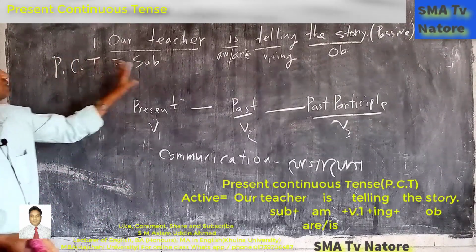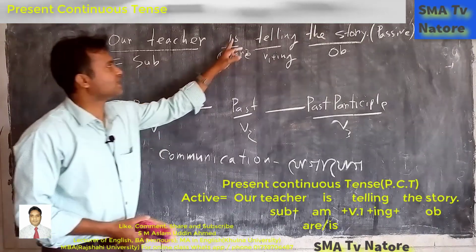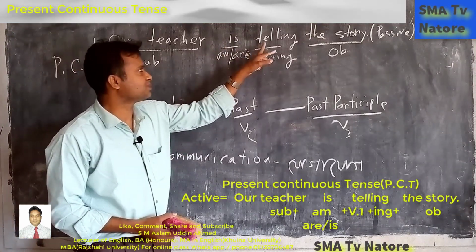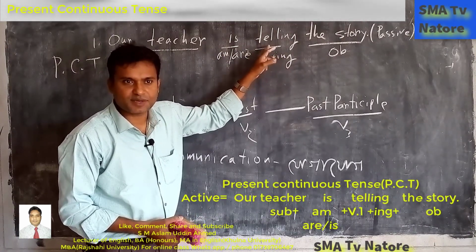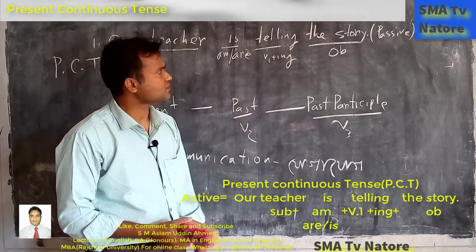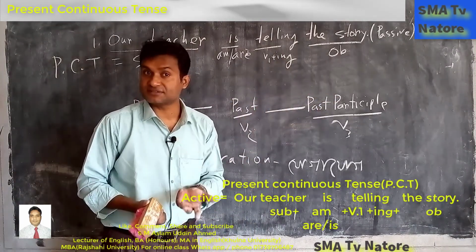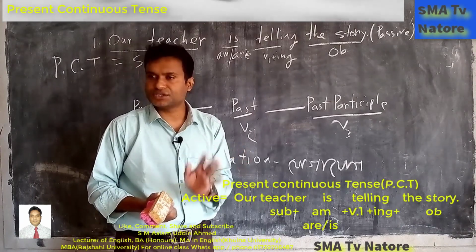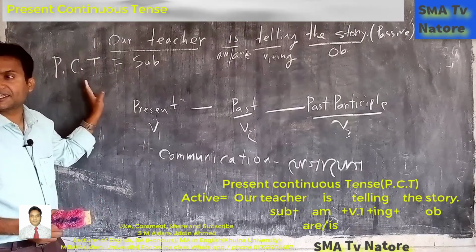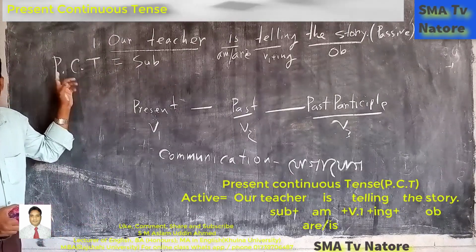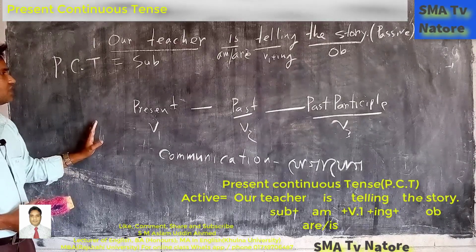Clear? So the starter is the subject. Next one is the auxiliary verb. Next one is the present form of the verb. Next one is the ing form, because this verb is taking ing. Next one is the object. But the object is not essential. If the verb is intransitive, there is no need for an object. Okay. So what is the name of this tense? Present continuous tense. Clear? So next one, what happened?